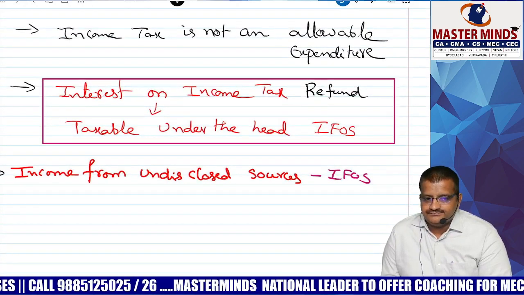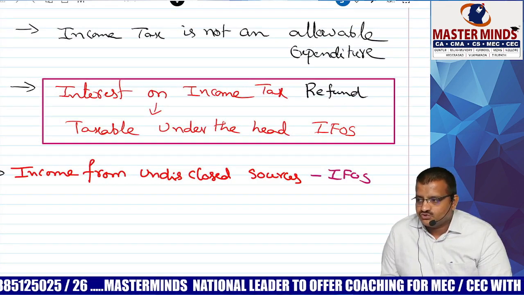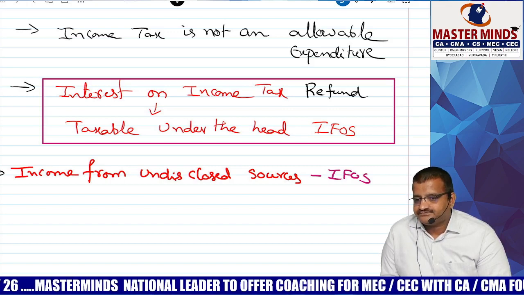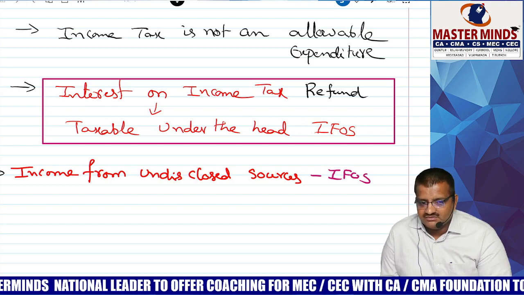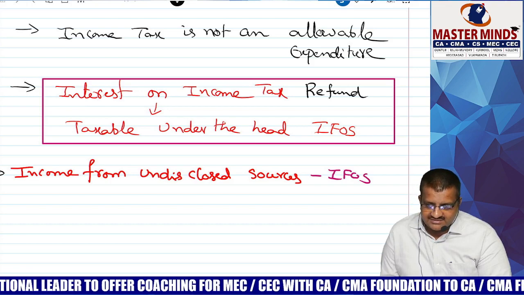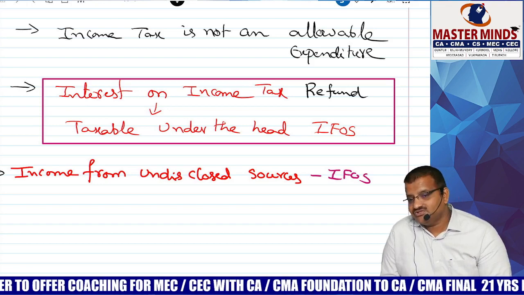IFOS. Clear? Next, income from undisclosed sources. Now listen. Today, I did an income tax raid in Navya's house. I found so much cash, valuable goods, etc. I asked her, tell me, which head is it taxable under? She told me, sir, you tell me which head it is taxable.